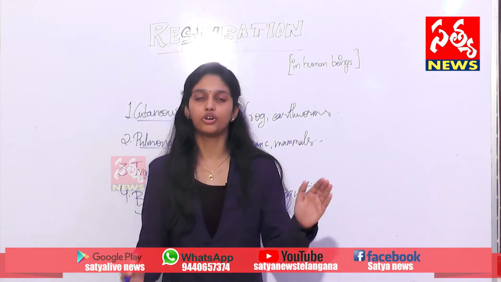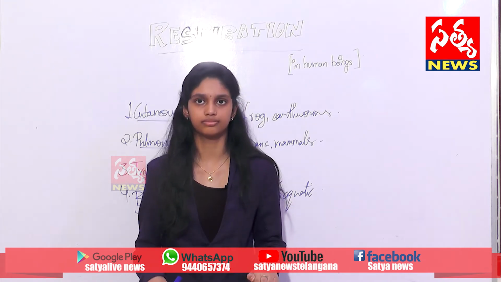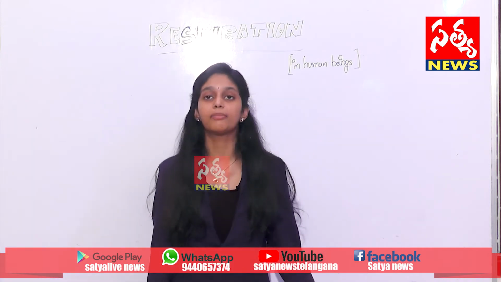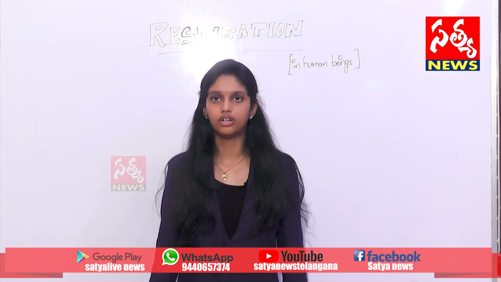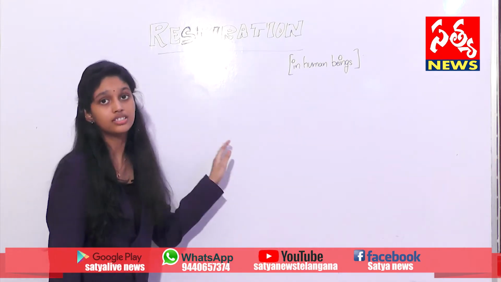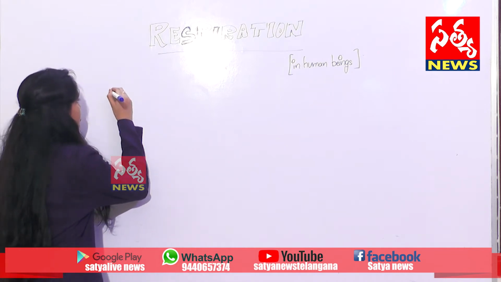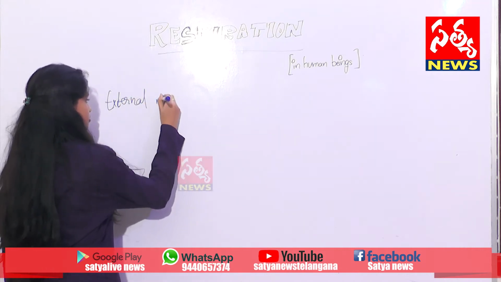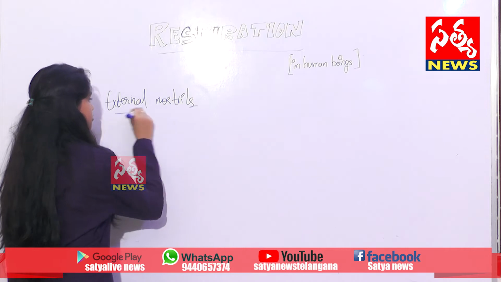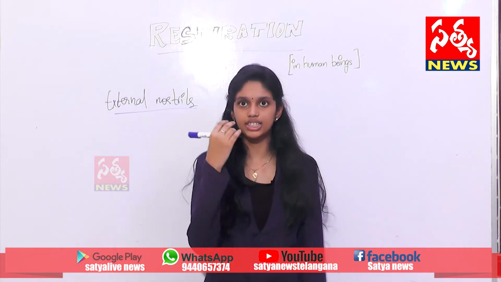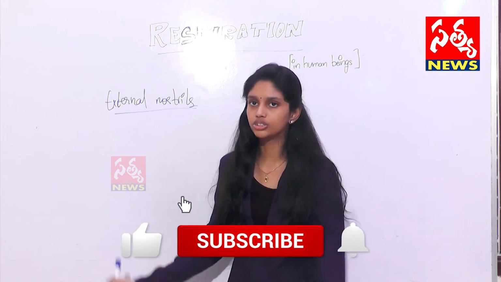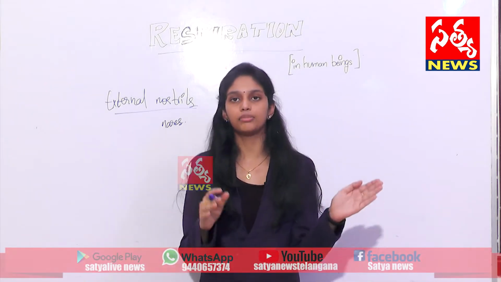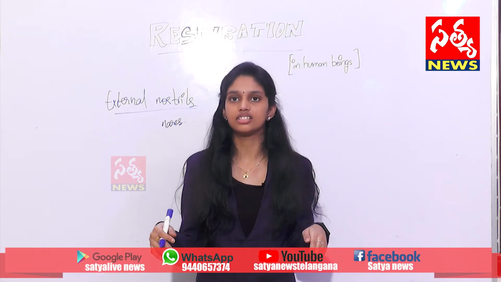And next, we'll learn about the air passage in human beings. Now let us know about the passage of air in the human respiratory system. First, let us know from which organs the air passes. First of all, it's the external nostrils. These nostrils are what we see from outside, and they are also called external nares. The air from these external nostrils passes into the nasal chamber.